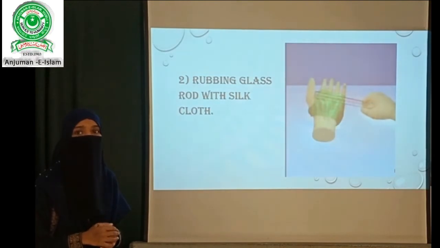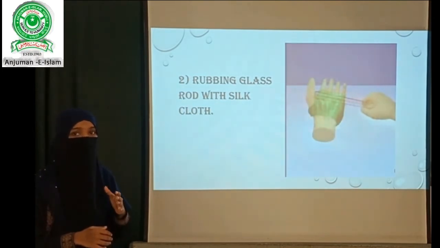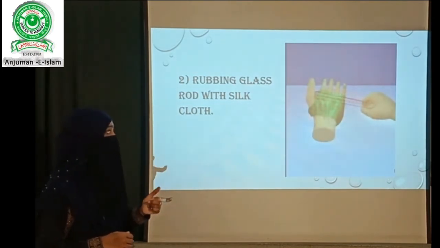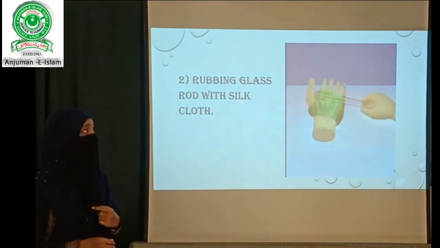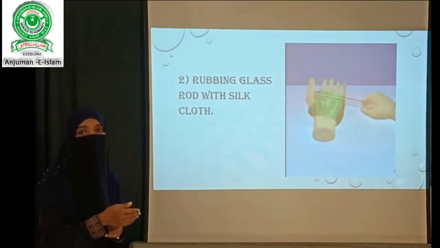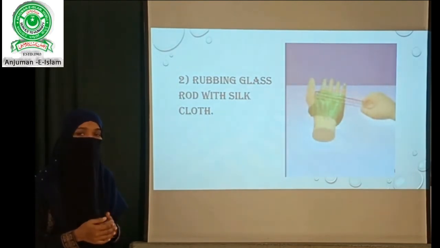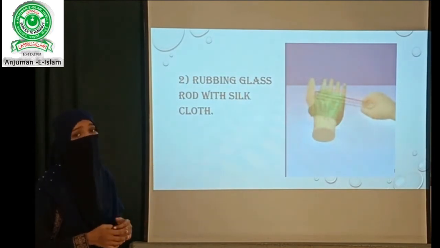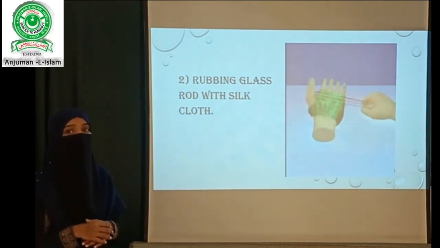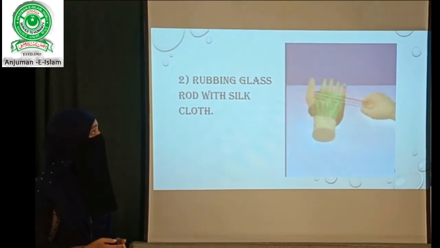At the same time, a body which receives some electrons, which accepts some electrons, becomes negatively charged. So in this example, the glass rod by giving some electrons becomes positively charged, and because the silk cloth is accepting some electrons, it becomes negatively charged.